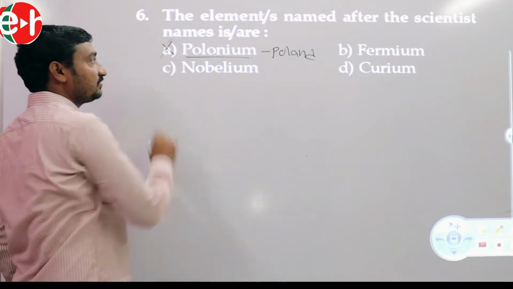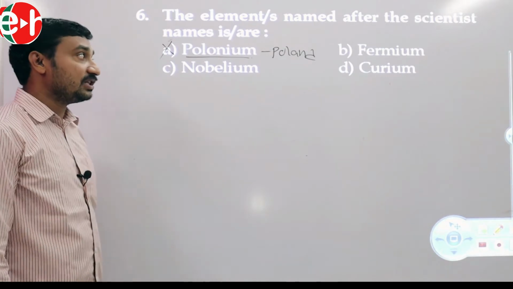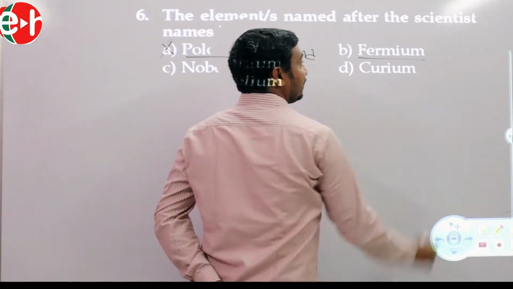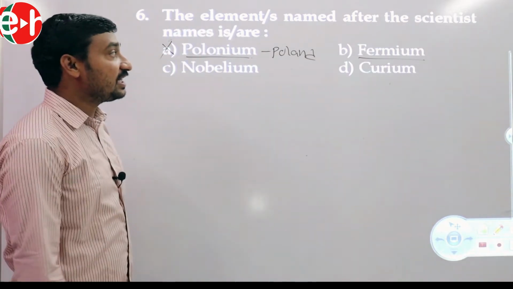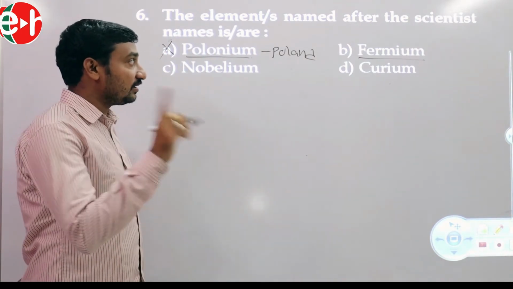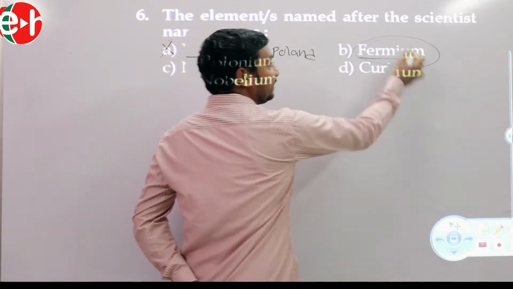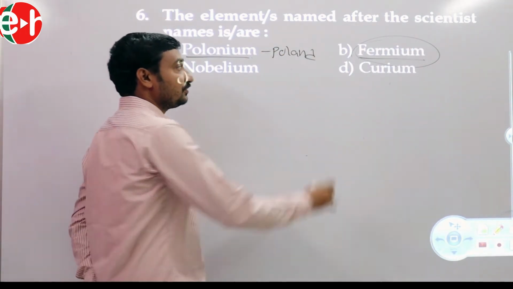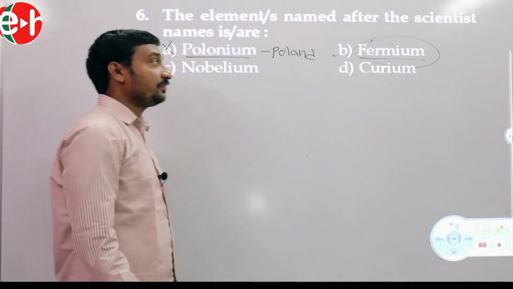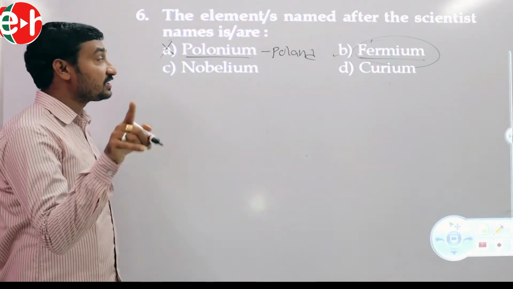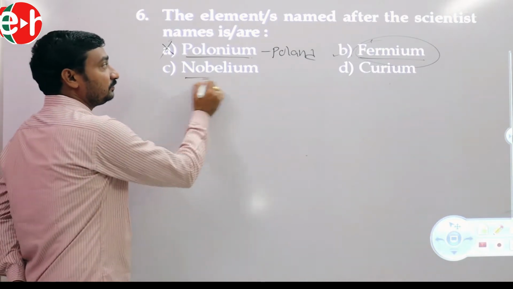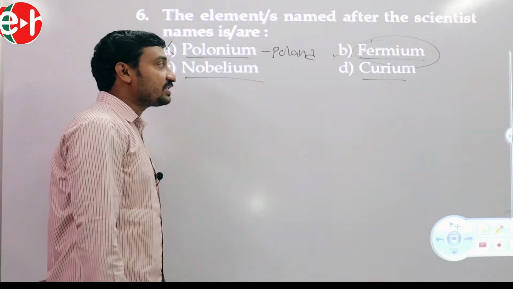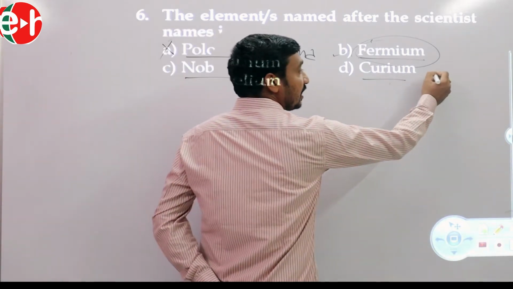So this one is wrong. Fermium. This is the element named after the scientist Fermi. So fermium is a right answer. Nobelium. Curium is also named after the scientist Madame Curie.